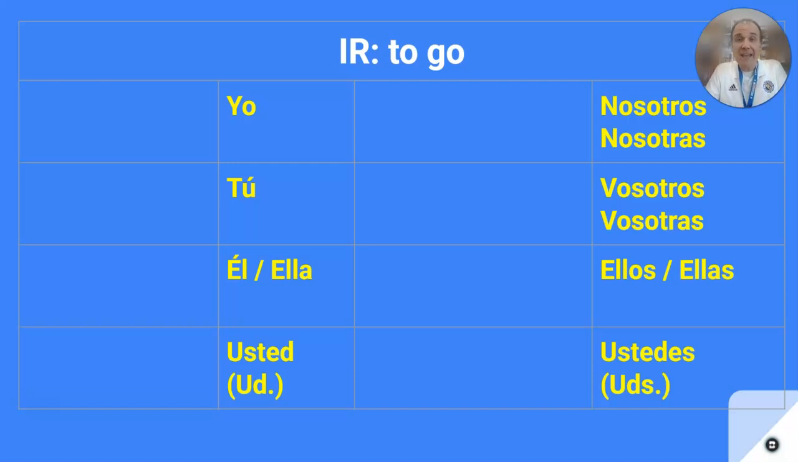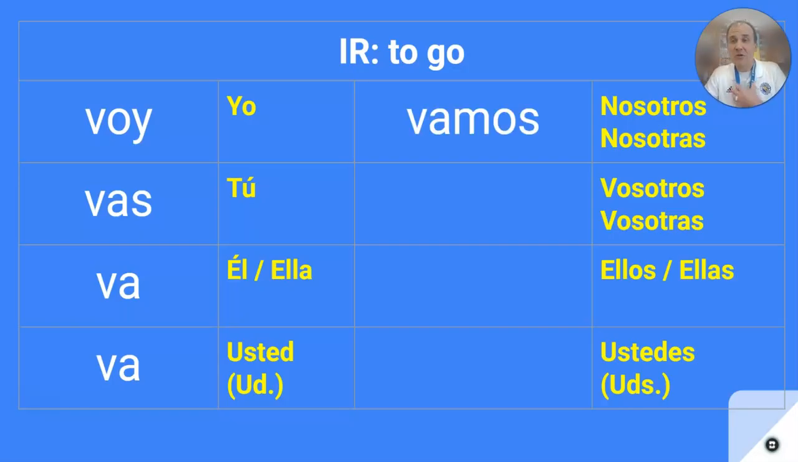So first off, we have to learn how to conjugate the verb ir. How do we say I go? How do we say you go? Well, let's go through these together. I go, the yo form is voy. You go, vas. He or she goes, va, and you formal go, va. All right, so let's try those. Voy, vas, va, and va.